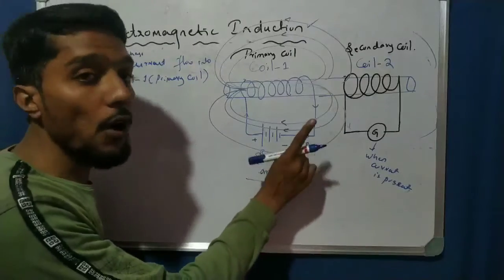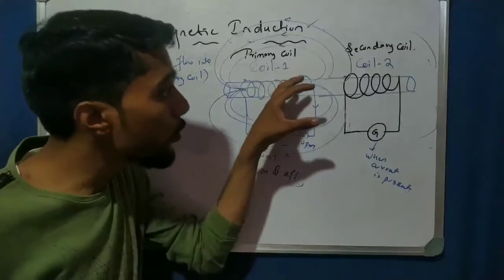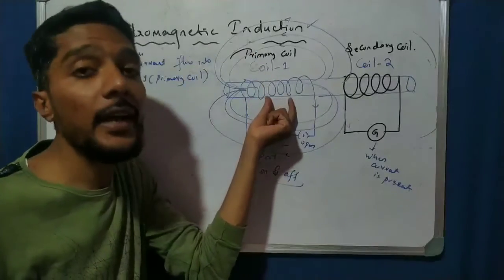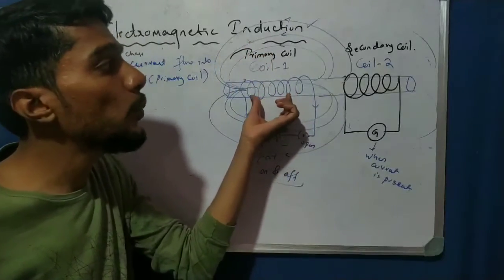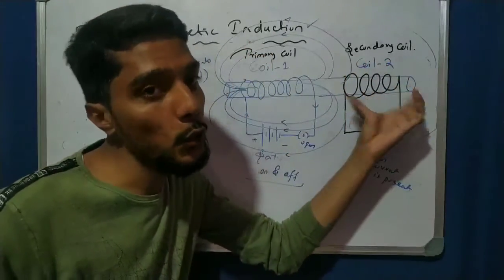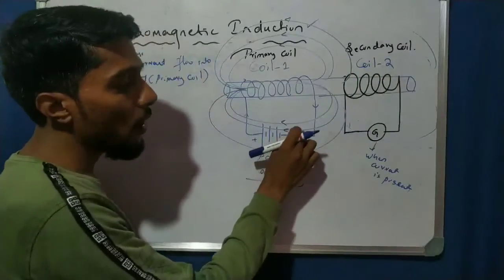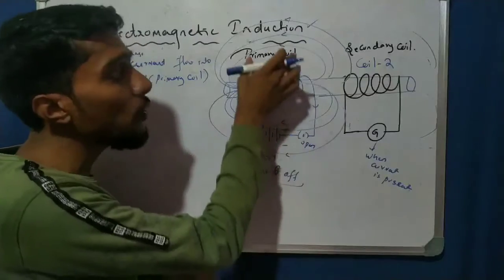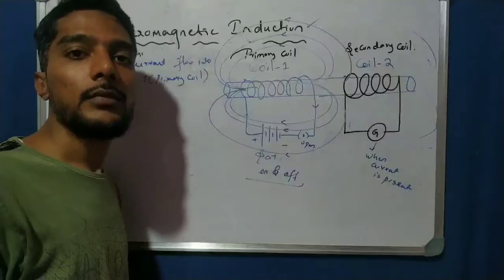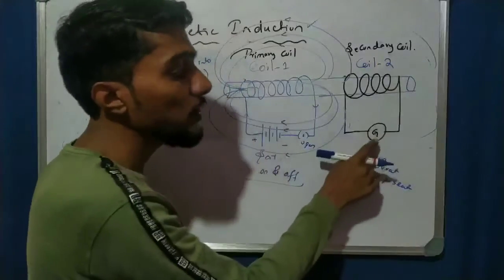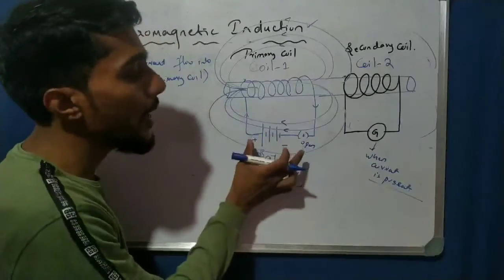When I switch the button on and off, the current flows into the circuit conductor, so we know that a current carrying conductor produces a magnetic field, and this changing magnetic field is responsible for the current in coil 2. So we observe that when the current is changed in coil 1, we see deflection in coil 2. Simple. There is no current source, but it shows deflection. When it shows deflection, current is produced. How is current generated? Because of the magnetic field.